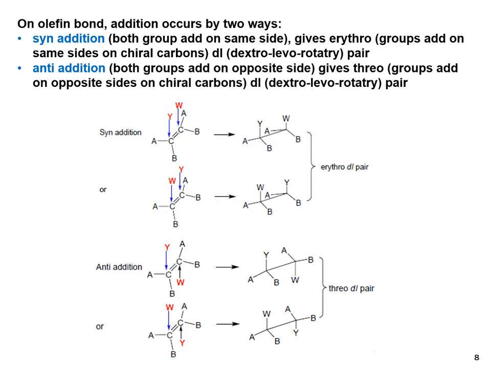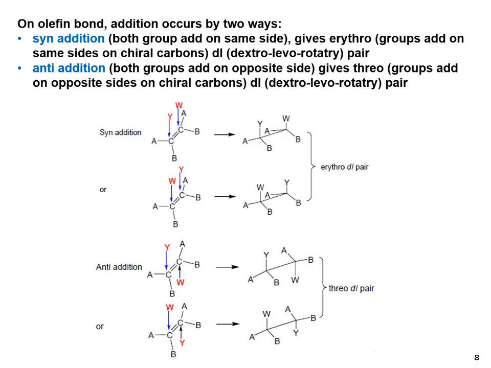When added in the first fashion, it gives one enantiomer. When it attacks in the cross fashion, it gives the second enantiomer. Overall, the product is a racemic mixture.